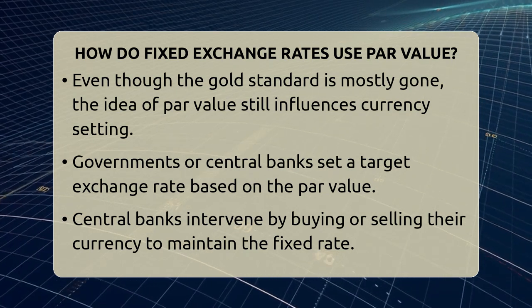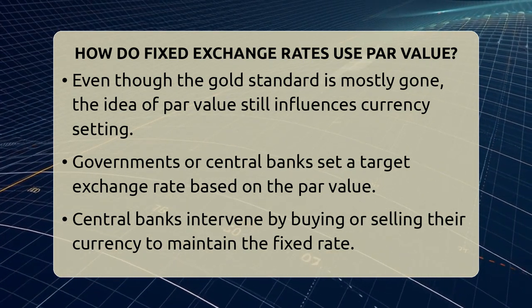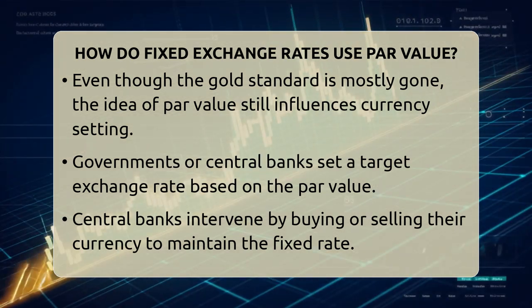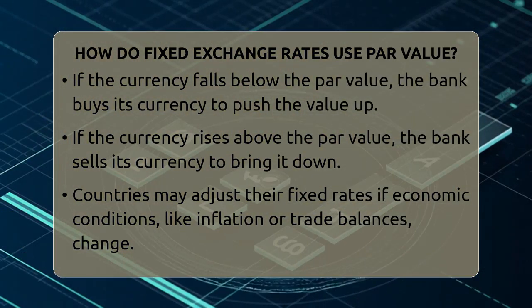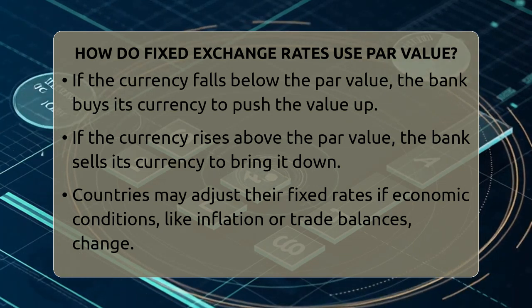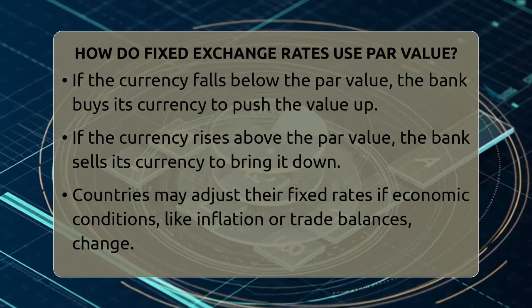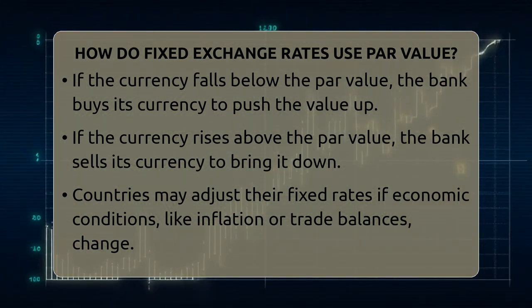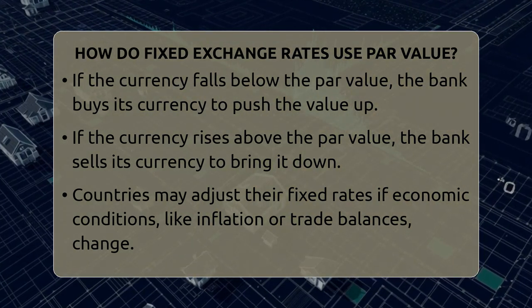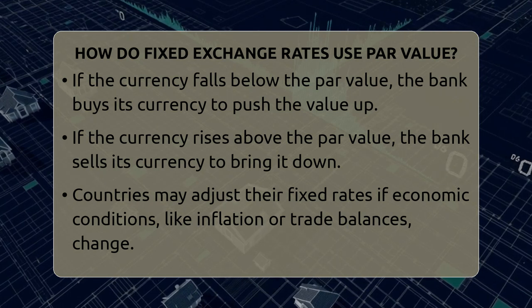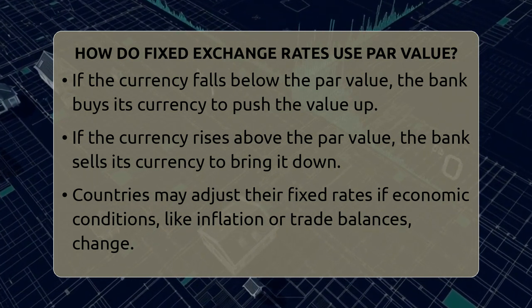To do this, the central bank will buy or sell its own currency in the foreign exchange market. If the currency starts to fall below the par value, the bank will buy its own currency to push the price back up. If it rises too high, they will sell their currency to bring it down. This constant buying and selling help keep the currency's value stable around the fixed rate.